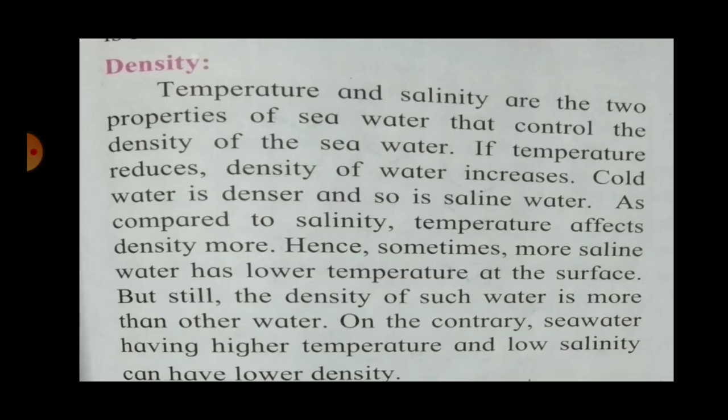We come to the next property of seawater, that is density. Temperature and salinity are the two properties of seawater that control the density of seawater. Now, density is affected both by temperature and salinity. Let us see the relation between temperature and density, and salinity and density.